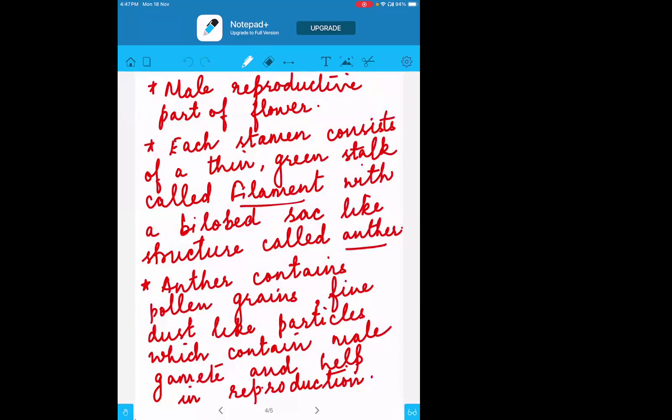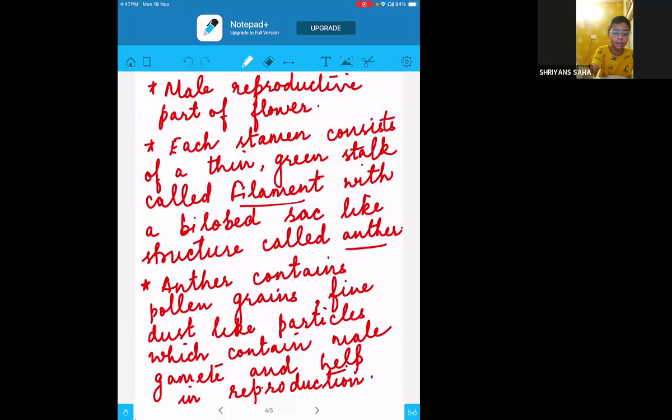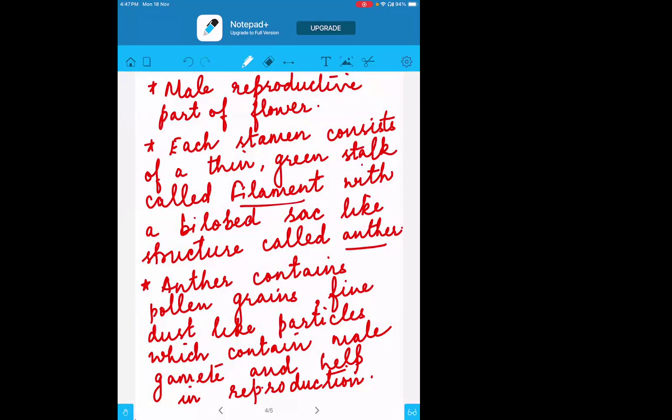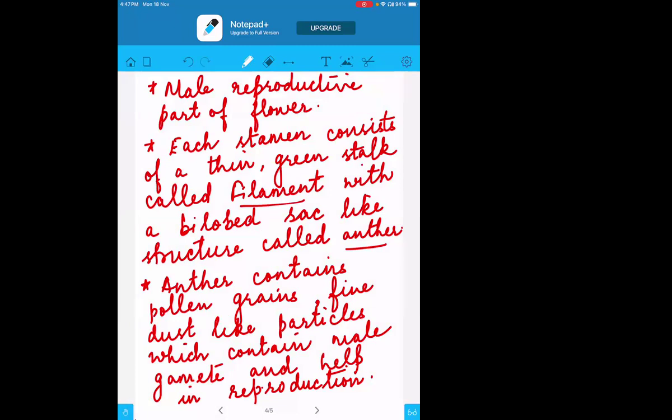Yeah, tell me. Ma'am, can you... No, I was telling to show the previous slide, ma'am. Thank you. Okay, welcome. Ma'am, what is the meaning of gamete? Gamete means sex cells. The cells which are responsible for the sex actually. That are called the gamete.